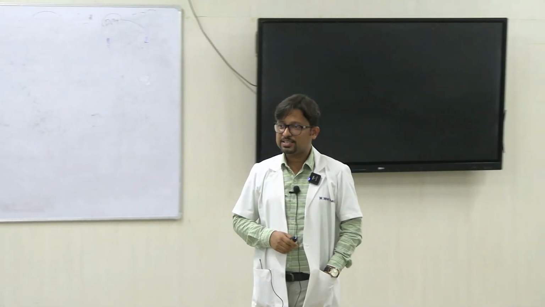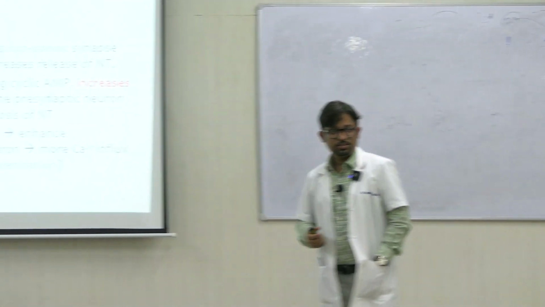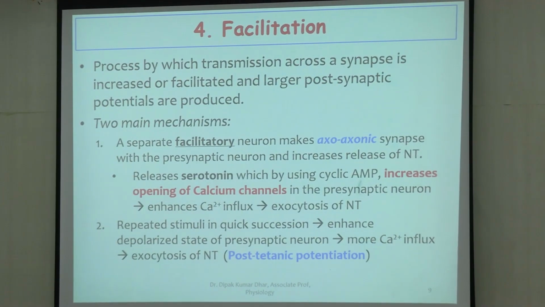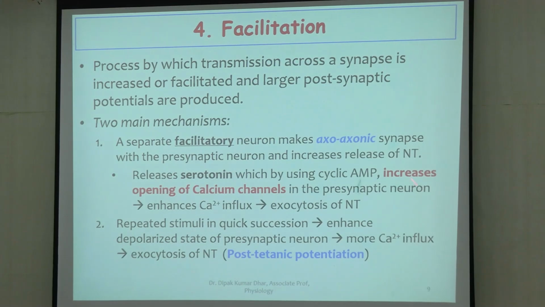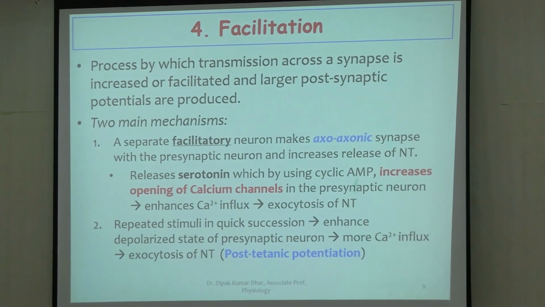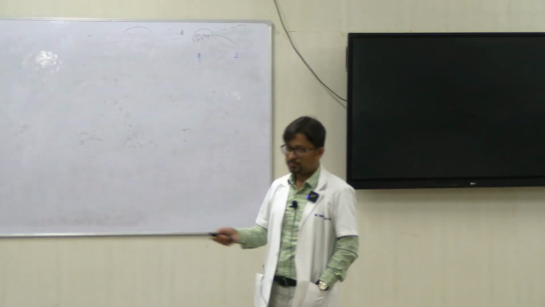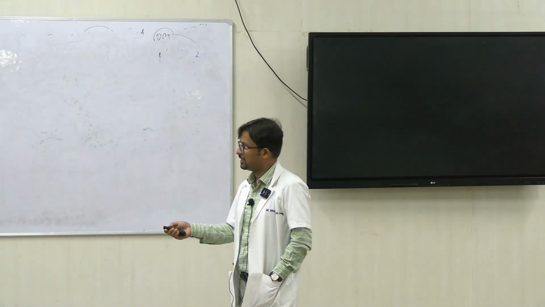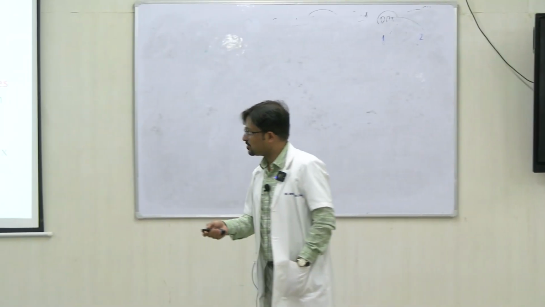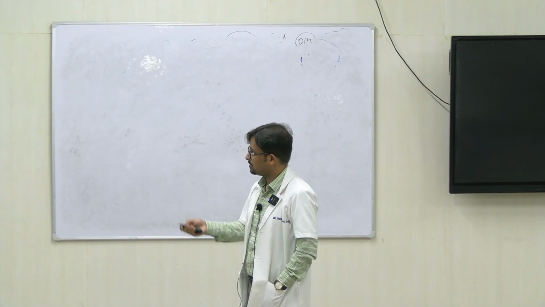Next important property is facilitation, synaptic facilitation. So, this is the process by which transmission across a synapse is enhanced. Facilitation literally means enhancing or increasing. So, the process by which the transmission across a synapse can be made better is called facilitation. There are 2 main mechanisms which cause this. The first mechanism is where a separate facilitatory neuron makes an axoaxonic synapse with the presynaptic neuron in question. So, let us see this with this diagram.